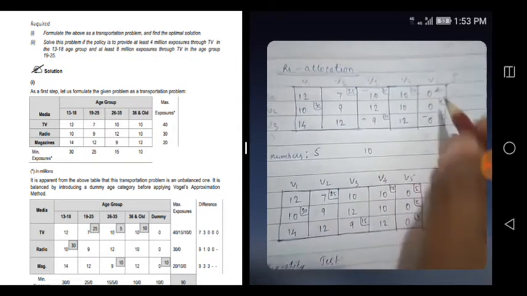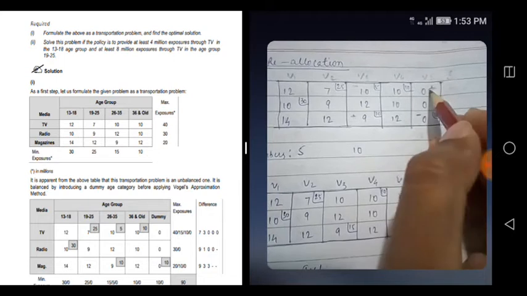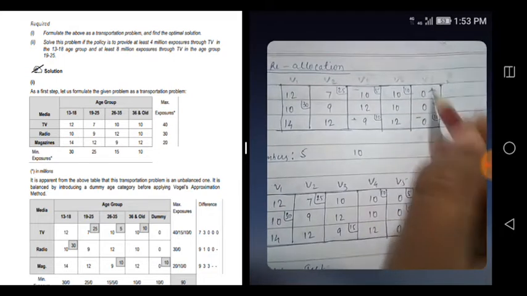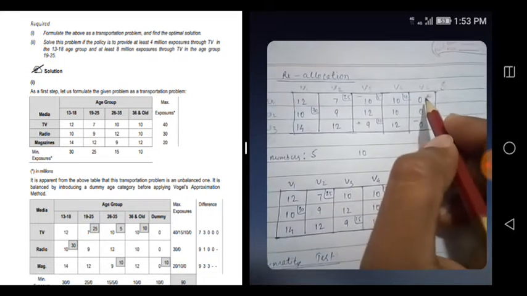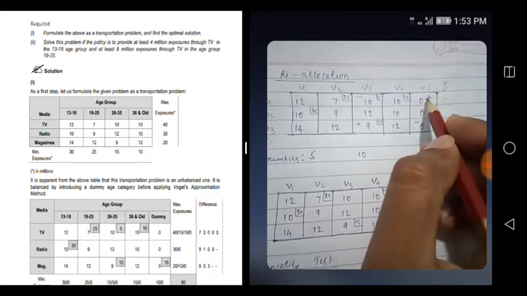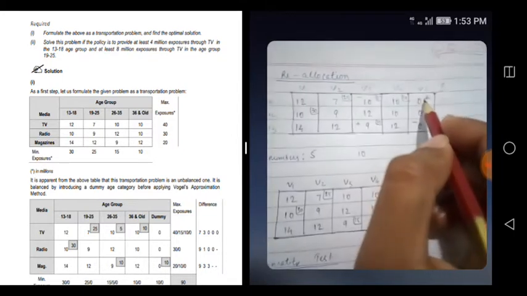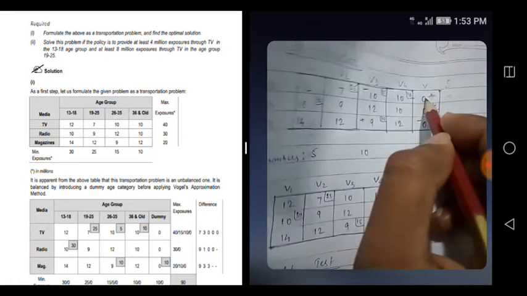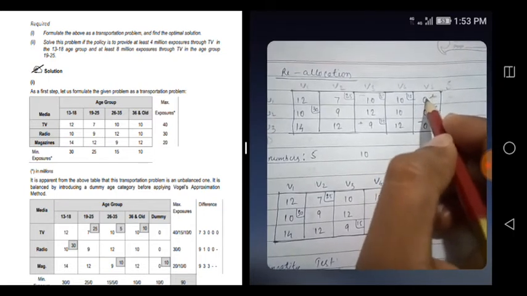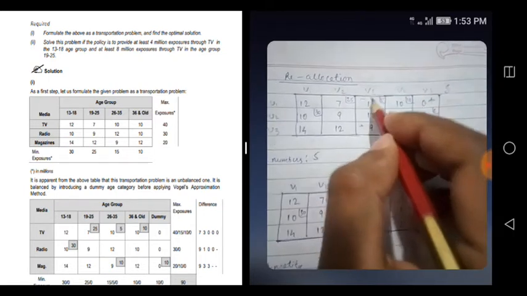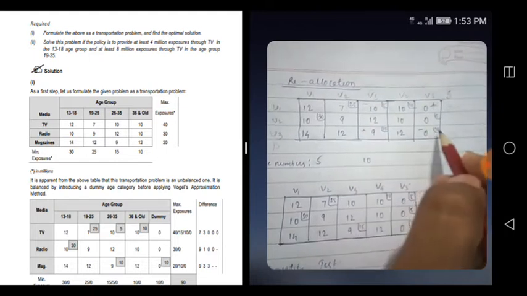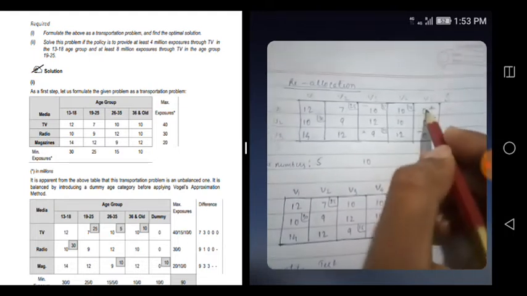Because see, if you start from here, you cannot come back. You have to always select that dependency loop and all. You have to keep that in mind. Because if you're starting from here, I have to come back here. So see, if you start, you can go here, from there I can come here, from here I can come here, from there I can come here. That's why I have selected this one.